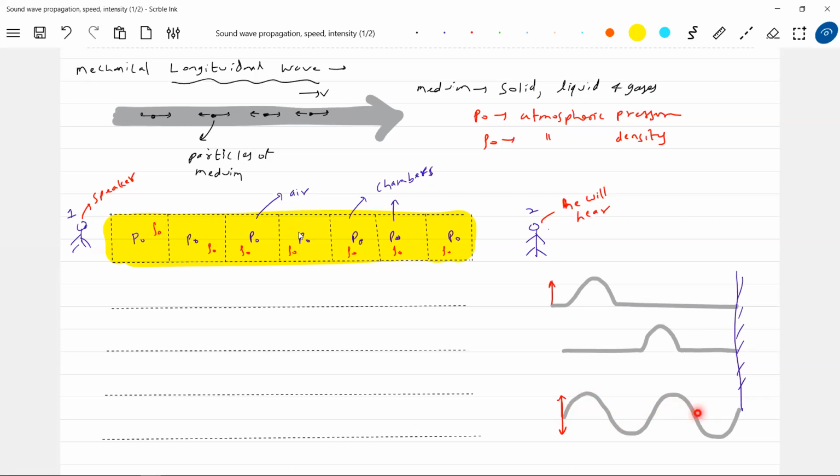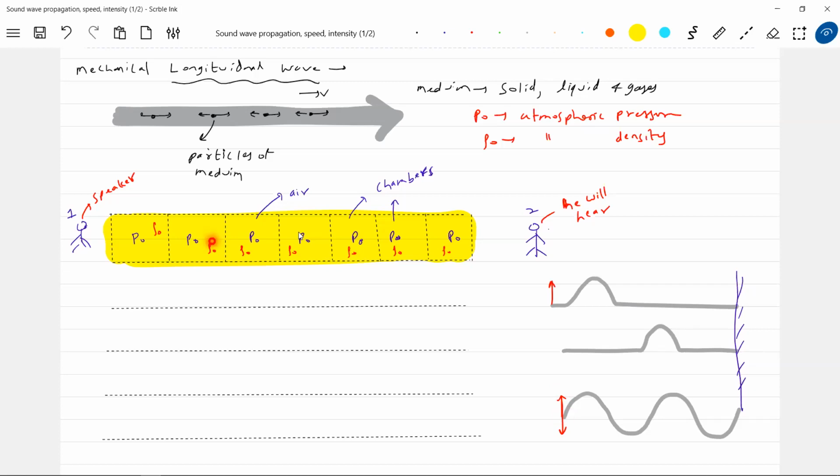Same thing here. I can ask this person to speak continuously or just a few words. Let's take "hi". If it says "hi", it will be like a pulse. If it speaks continuously, like "good morning, hello, how are you? How is your physics teacher? How is teaching?", that is a continuous disturbance, and the medium particles will get disturbed.